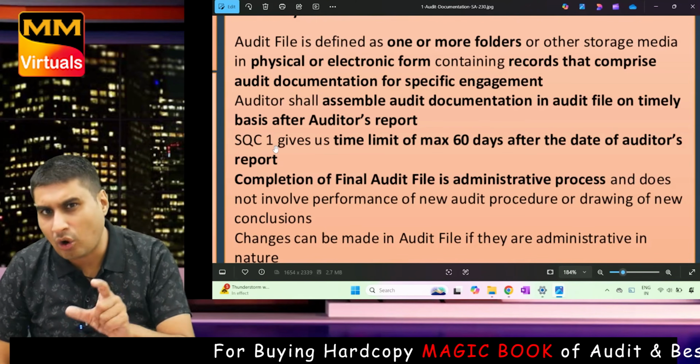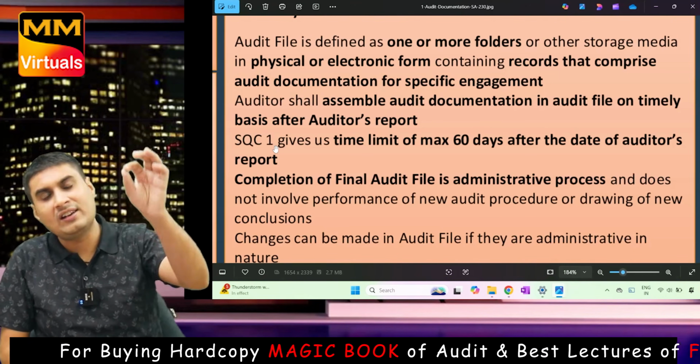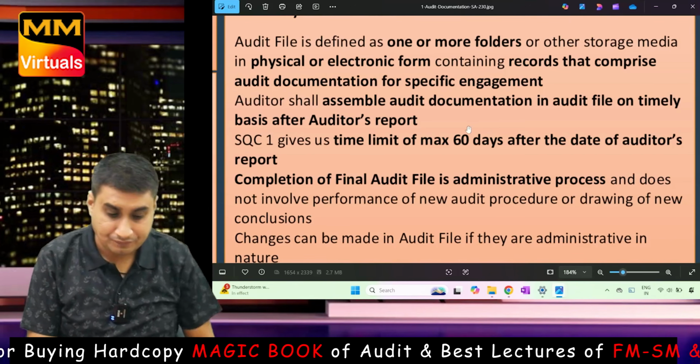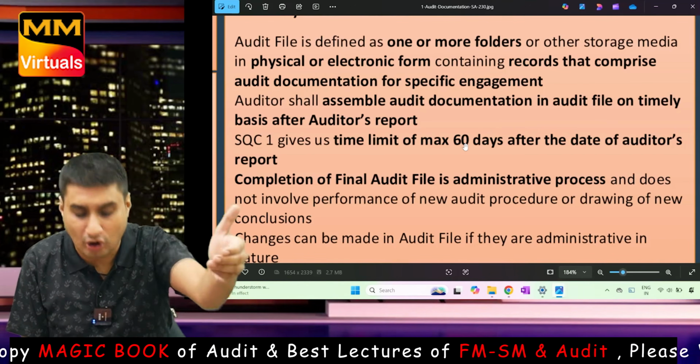SQC1, standard on quality control 1, which we might do today or max tomorrow. It will come in chapter number 11. It gives us a time limit of 60 days after the date of auditor's report.